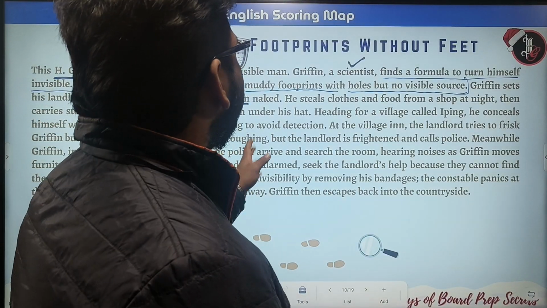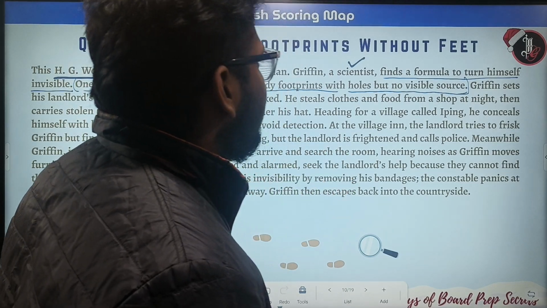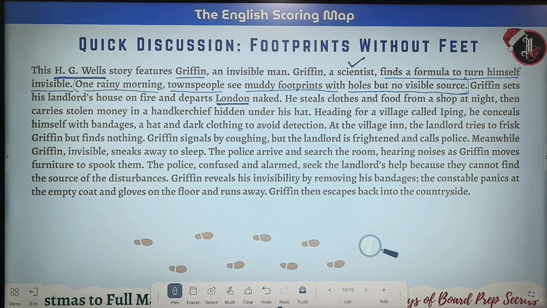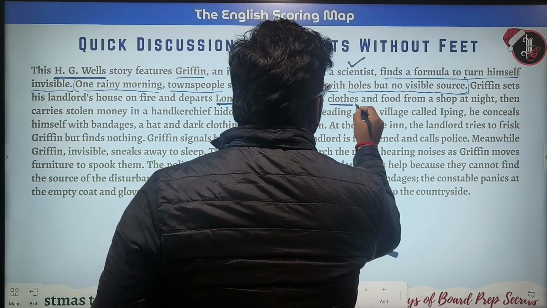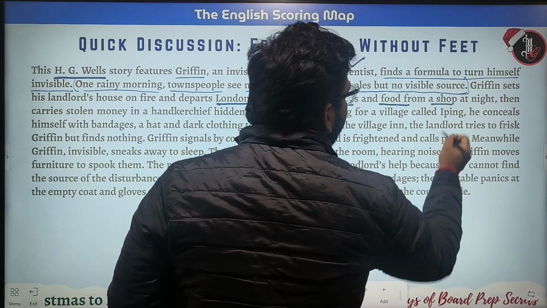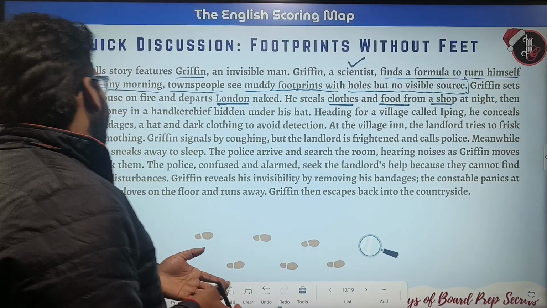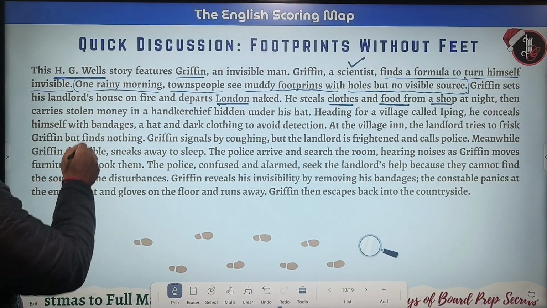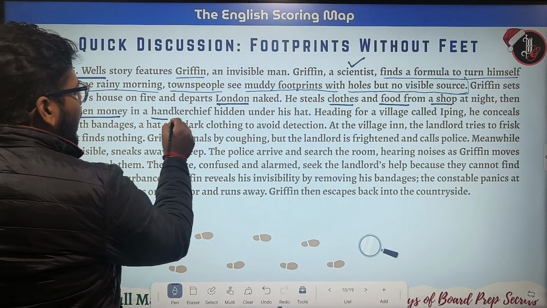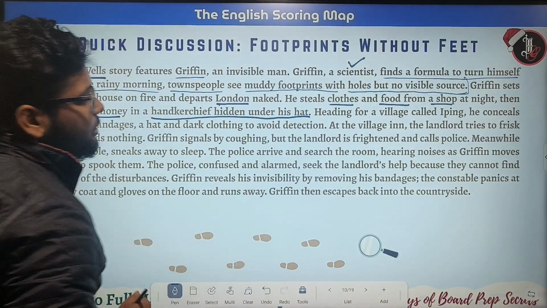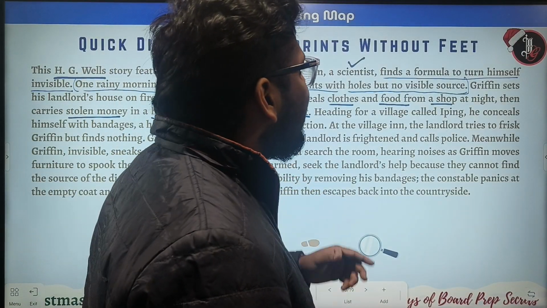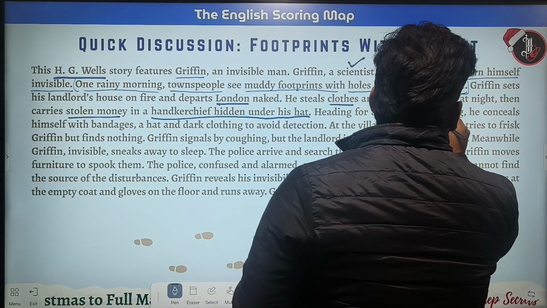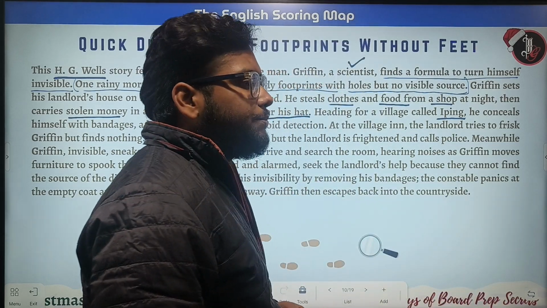He steals clothes and food from a shop at night, then carries stolen money in a handkerchief hidden under his hat, heading for a village called Epping, or Iping, whatever.